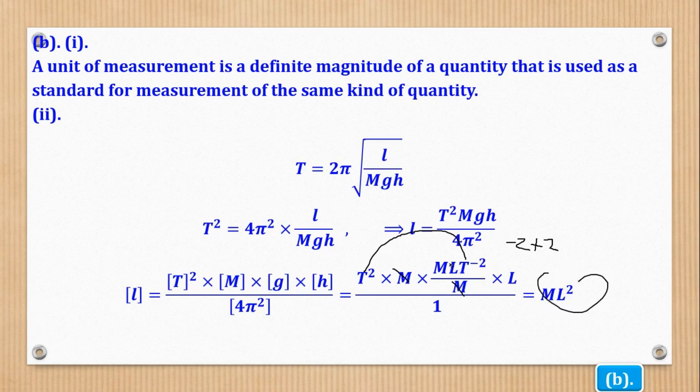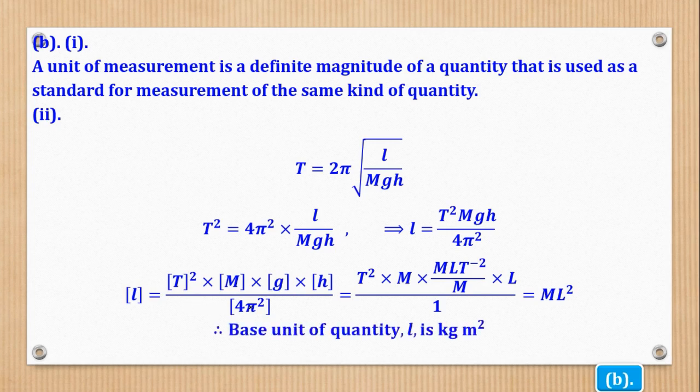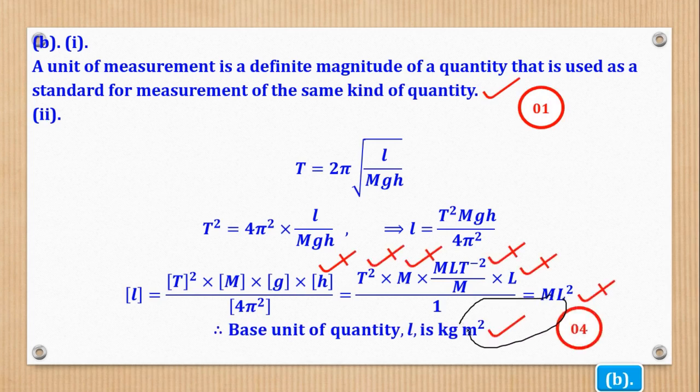What about L? There is this and this, so multiply the two to get L squared. Then for M, there is only one M, which is here. So that's how we got ML squared. And after getting its dimension, we can now get the base unit, because M denotes kilograms and L denotes meters. So that is how the 4 marks will be got. Each dimension is half a mark, and the output also has a mark.